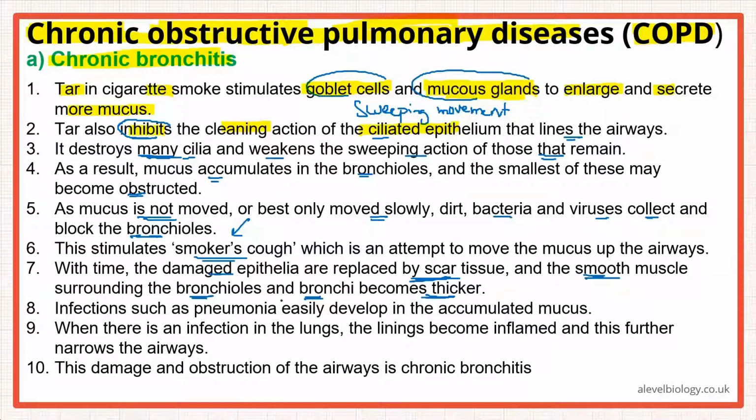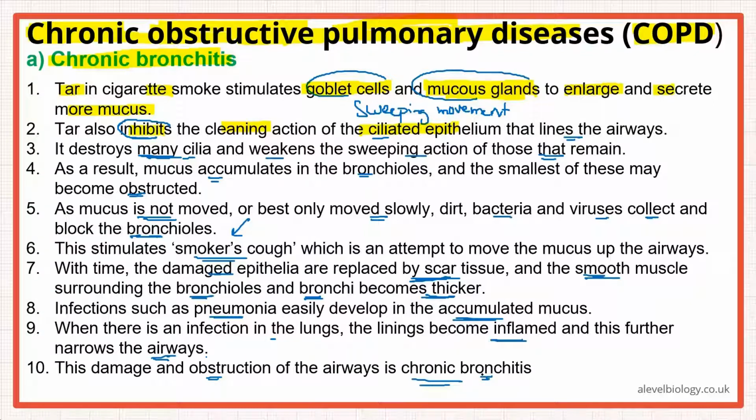Because of all this, further infections can occur, such as pneumonia. They easily develop in the accumulated mucus. And when there is infection in the lungs, the lining becomes inflamed. This further narrows the airways. As they become infected, they become inflamed, so more white blood cells and macrophages will start to come in. This would further narrow down the airways. And this damage and obstruction of the airways is known as chronic bronchitis.